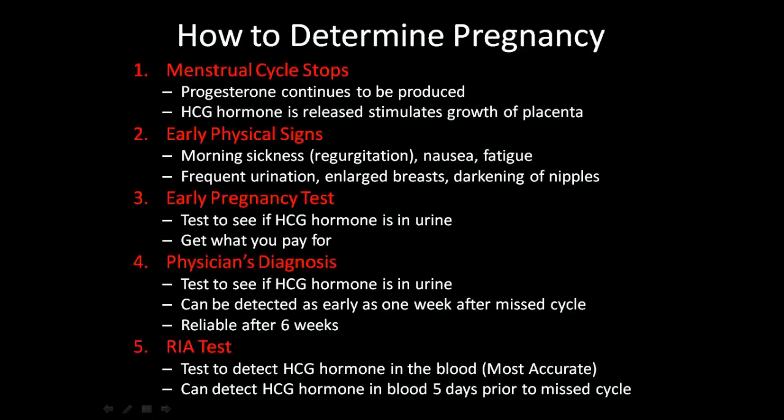There are 5 ways to determine pregnancy. Number 1, the menstrual cycle stops.